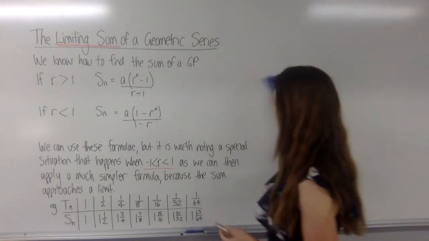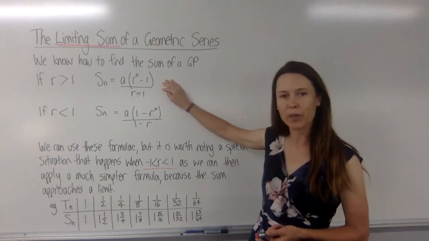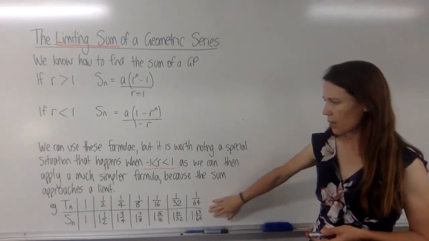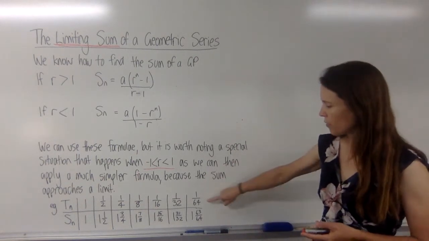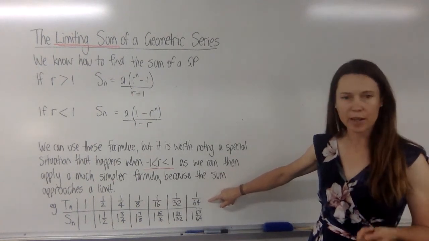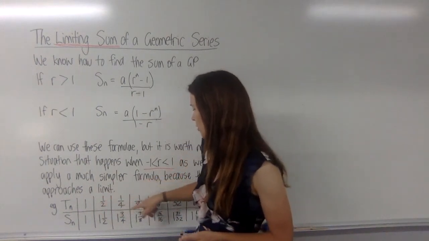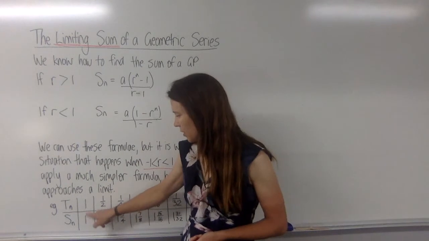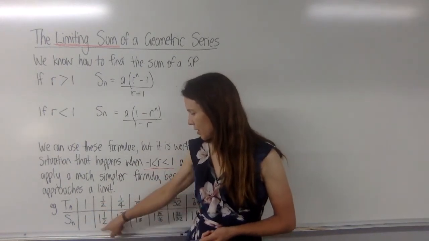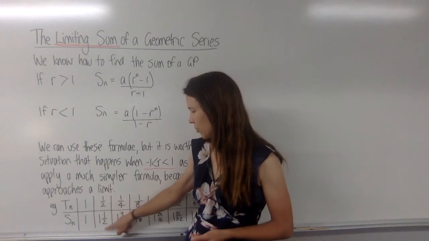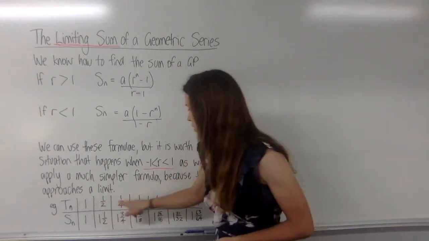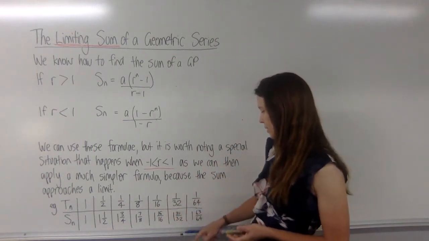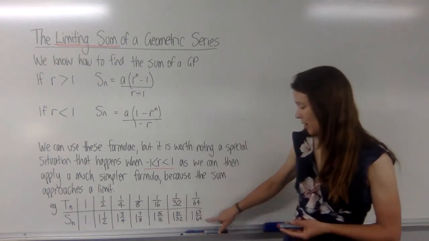Now, we could keep on using this formula all the time and we'd come up with the right answer, but there's more information in here than what we really need. So let's look at this example at the bottom to see how it works. We've got here a series where the ratio is a half. So to get between each term, we just multiply by a half and we get the next term. But if we look at the sum to n terms, the sum of the first one term is just 1. The sum of the first two terms, we need to add 1 to half and we get 1 1/2. The sum of the first three terms is 1 3/4. And going up 1 7/8, 1 15/16, 1 31/32, 1 63/64.